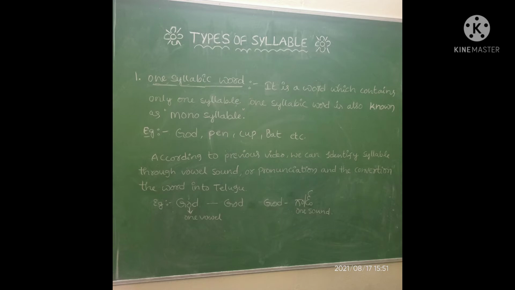If you observe this word, we can find only one vowel sound or one vowel letter. That is A. Whereas if you pronounce the word, we can get only one sound. That is guard. Or if you convert the word into Telugu, guard. Here also the same result.